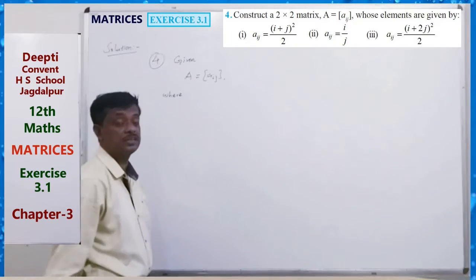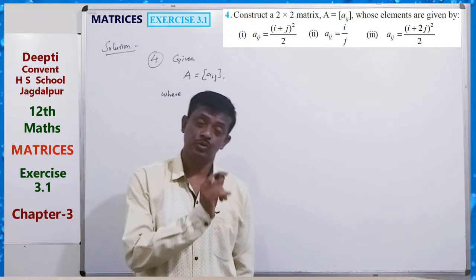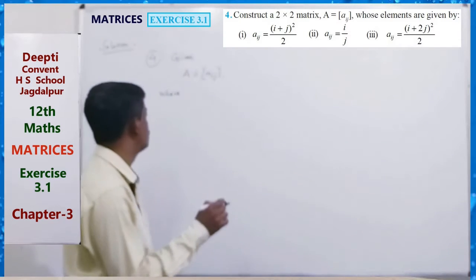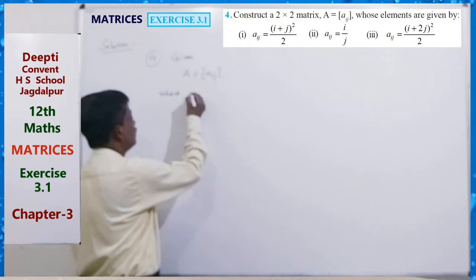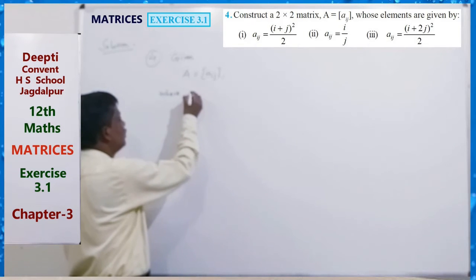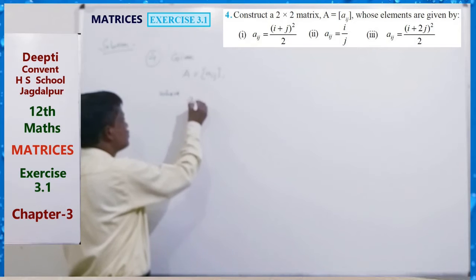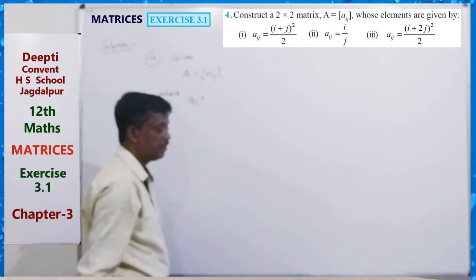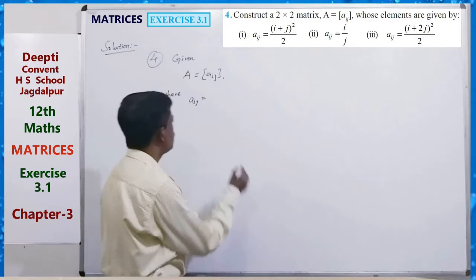A 2 by 2 matrix means 2 rows and 2 columns, where aij is given as (i plus j) square by 2.